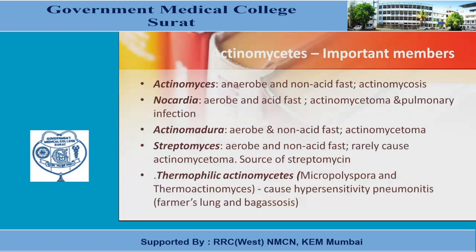They are important members. Actinomyces are anaerobes and non-acid-fast, causing actinomycosis. Nocardia are aerobes and acid-fast, causing actinomycetoma and pulmonary infections. Actinomadura are aerobes and non-acid-fast, causing actinomycetoma. Streptomyces are aerobes and non-acid-fast, rarely causing actinomycetoma. They are the source of streptomycin.